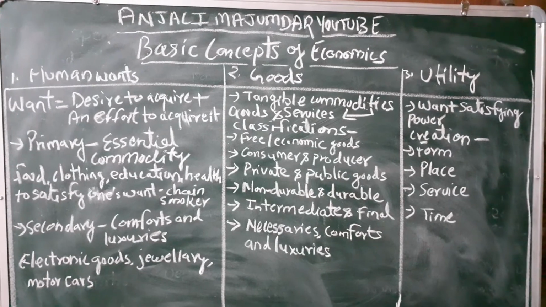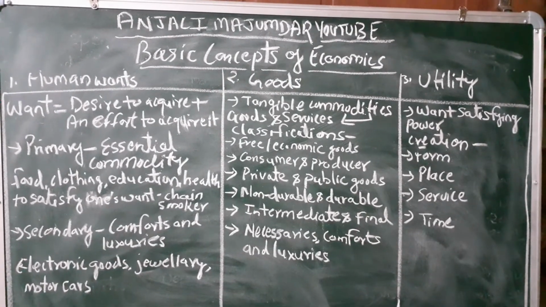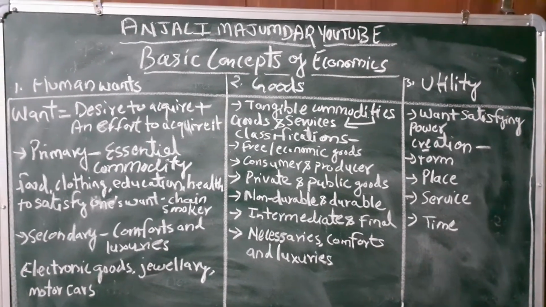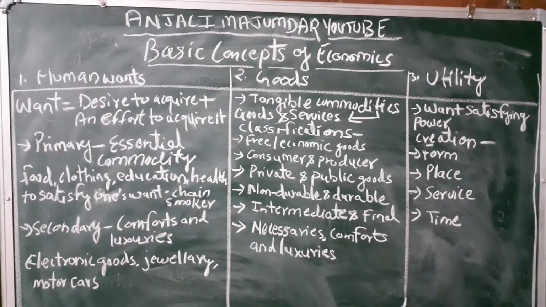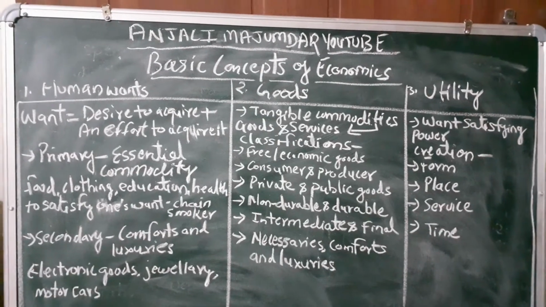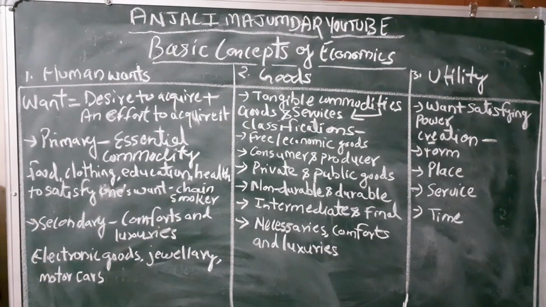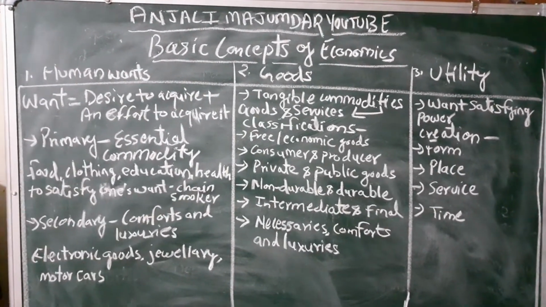And time utility, the last, says utility can also be created by keeping a stock of goods at one period of time. I'll give an example to understand this. The Food Corporation of India (FCI) usually has huge godowns where they keep grains, pulses and extra surplus harvested grains, right?